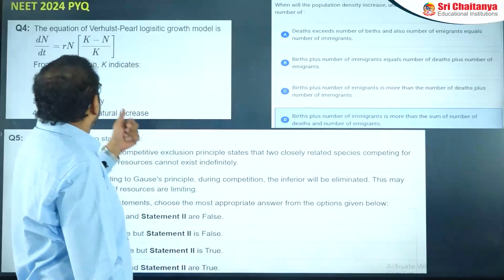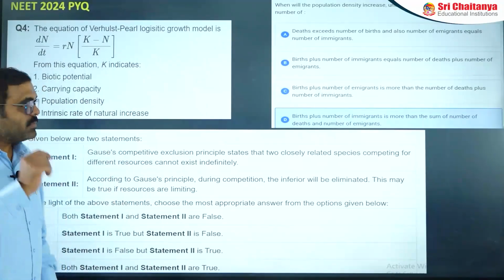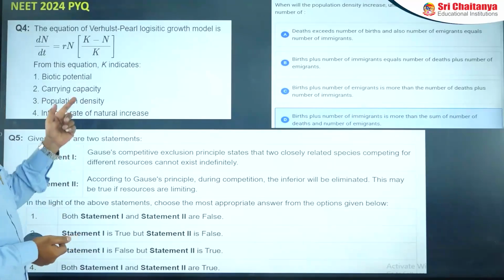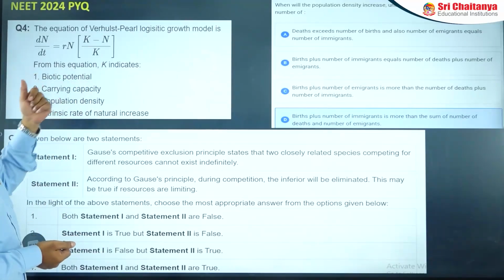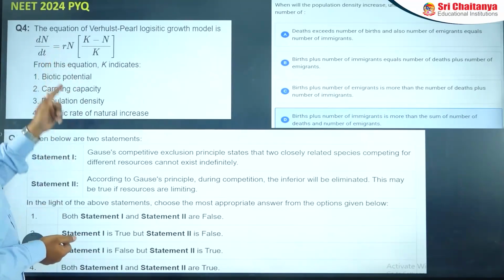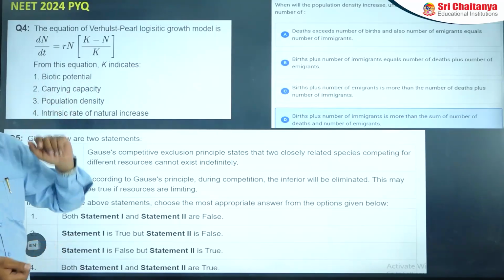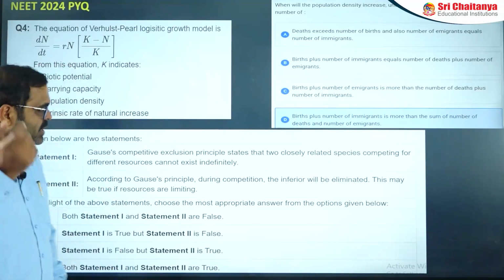Next is another important question, that is the Verhulst-Pearl logistic growth equation, the logistic growth model. That is a 2024 PYQ. Again, the question: the K value represents the carrying capacity. That is also an easier question.